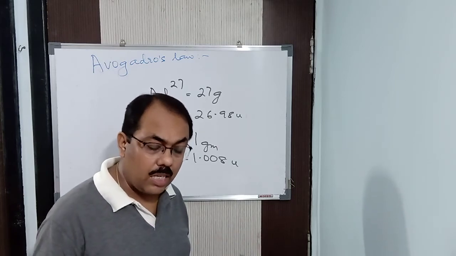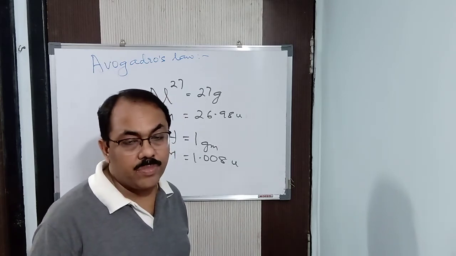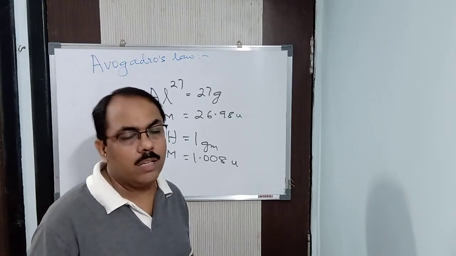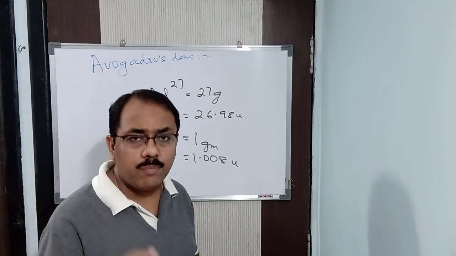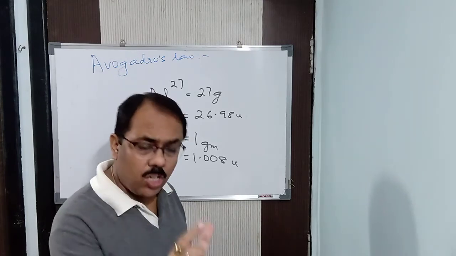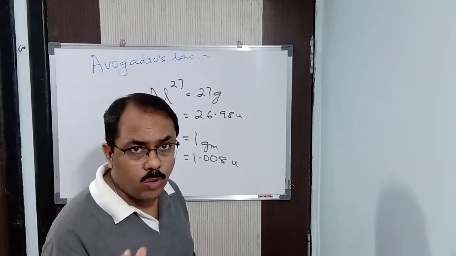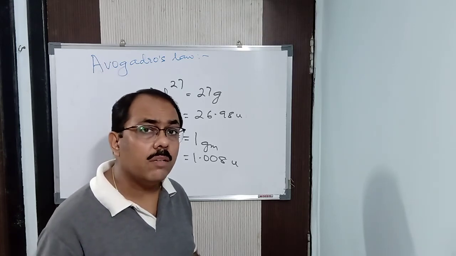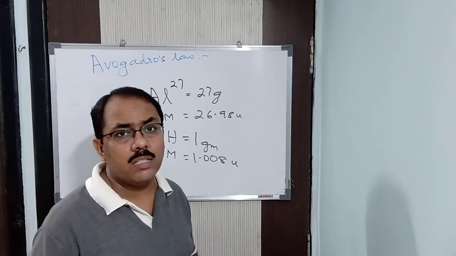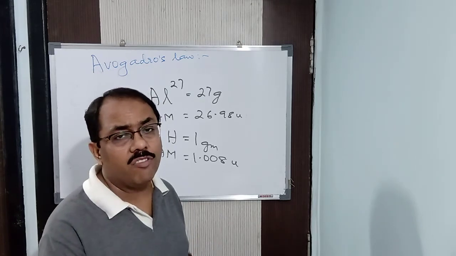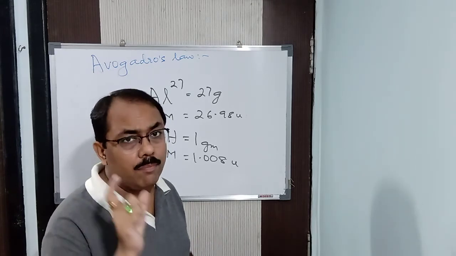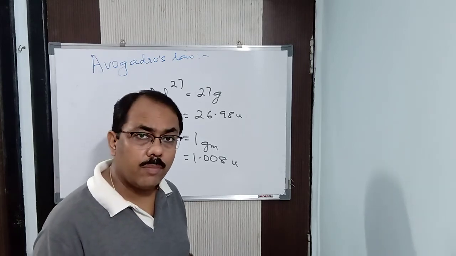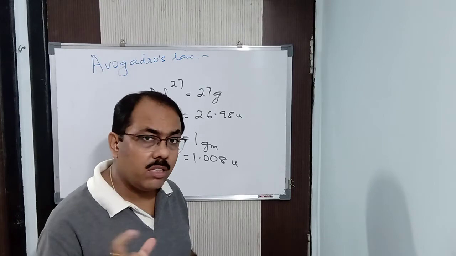So you have studied relative atomic mass and relative molecular mass in class 9. What is relative atomic mass? It is the mass of one atom of an element by the mass of 1/12 of an atom of carbon. Relative molecular mass is the mass of one molecule of a substance by the mass of 1/12 of an atom of carbon. Atom of carbon, mind it. In both cases, the denominator is the same. Again, I repeat. Relative atomic mass is the mass of one atom of an element by the mass of 1/12 of an atom of carbon.